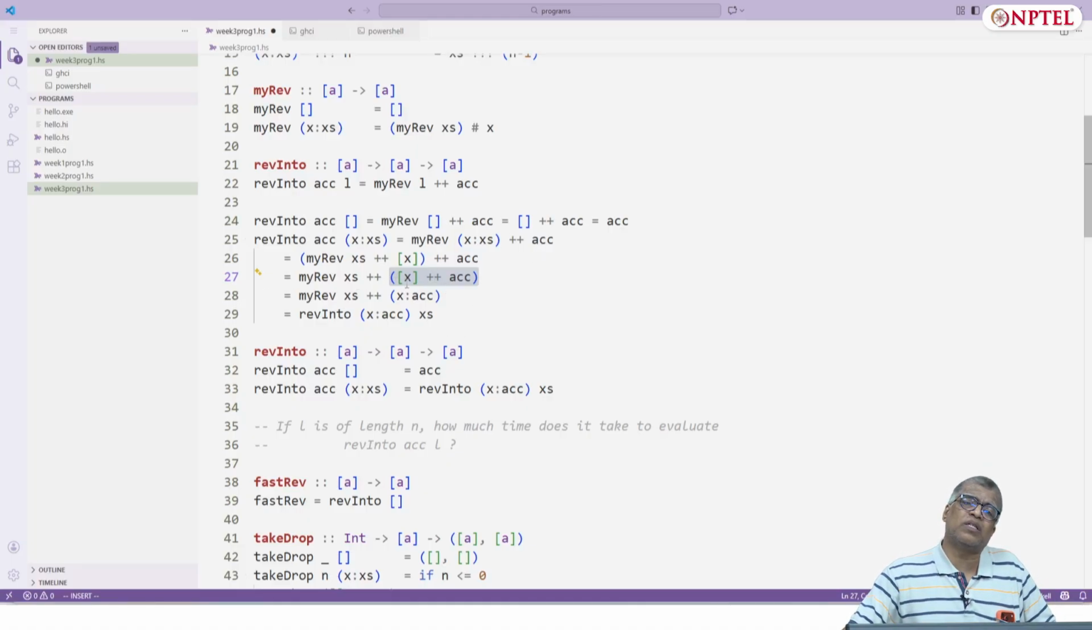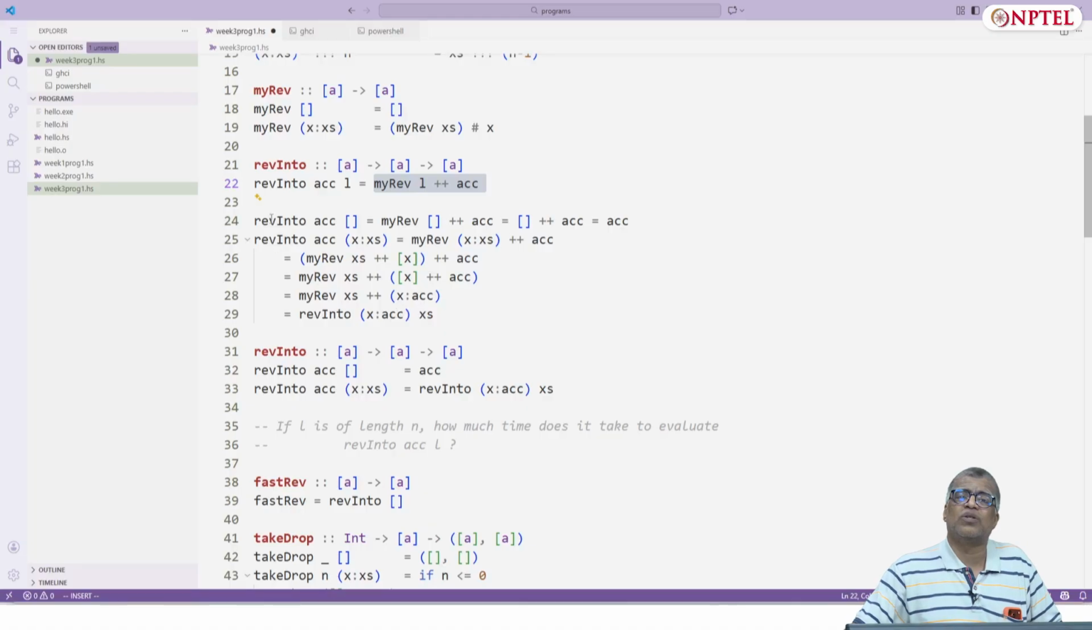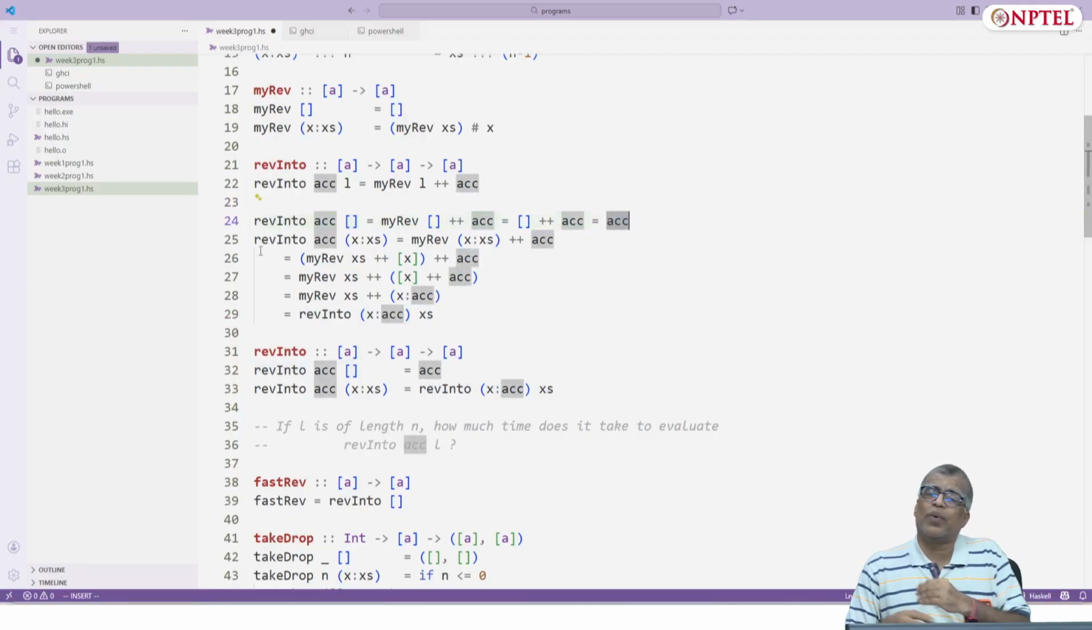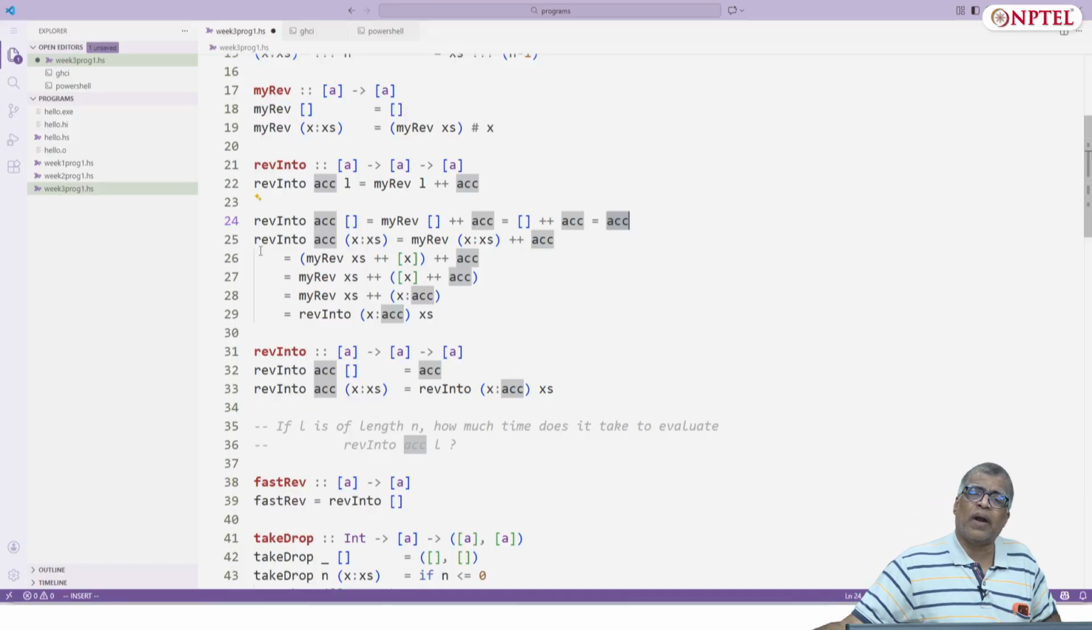But singleton list x plus plus accumulator is nothing but x followed by accumulator. So this my reverse of xs plus plus x colon accumulator is back to this pattern. You see the right hand side pattern of the definition of rev into. So this is nothing but rev into of x colon ac of xs. So that's it. Now if I look at this chain of equations, I have rev into x colon xs equals rev into x colon accumulator of xs. And here I have rev into accumulator empty list is just accumulator. So I have this equational way of deriving a new definition, and I just put that as the new definition here.